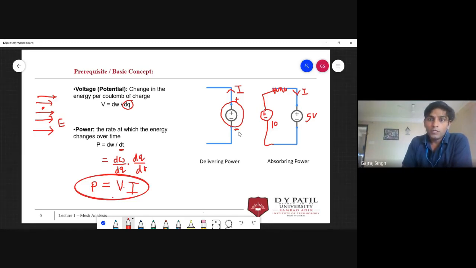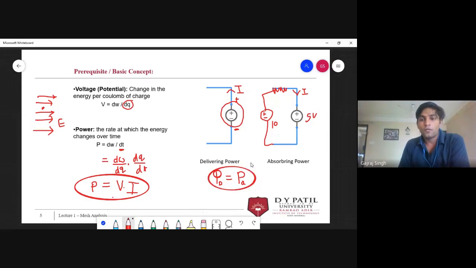Okay, and let me tell you that total power delivered will always be equal to total power absorbed. Absorbing power and delivering power in any closed circuit, in any circuit, will always be equal. Okay, make sense?